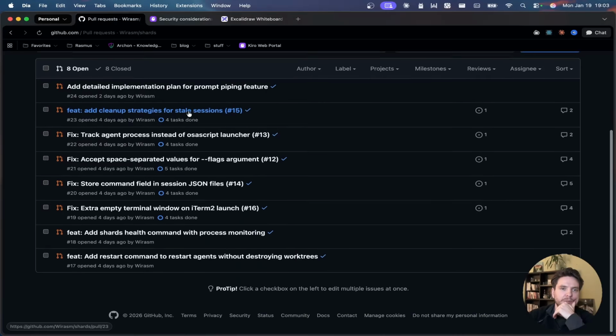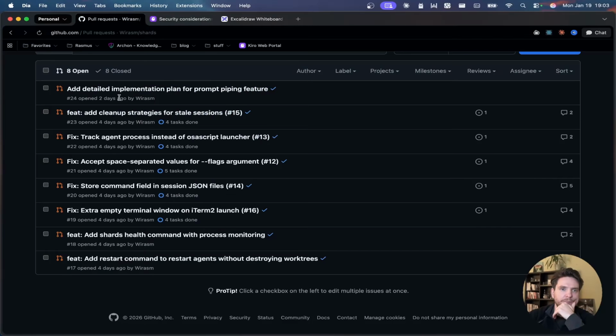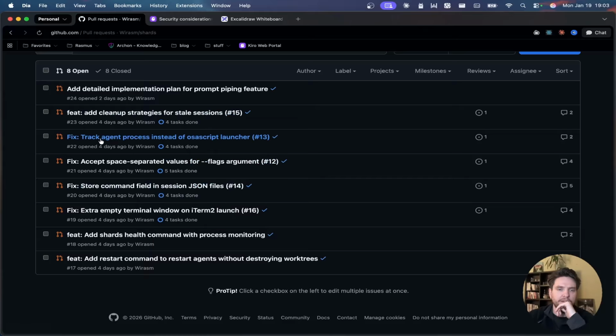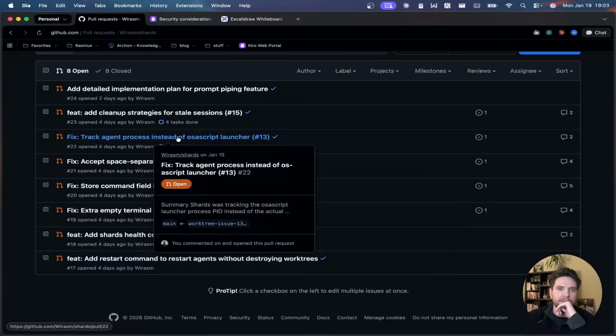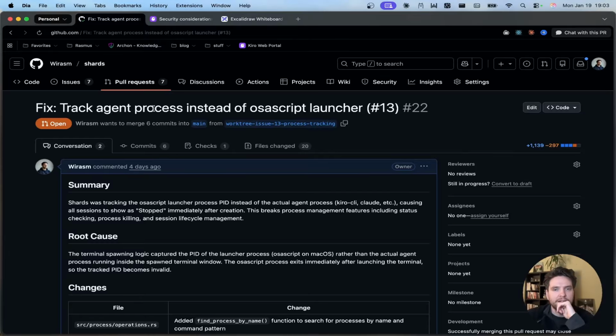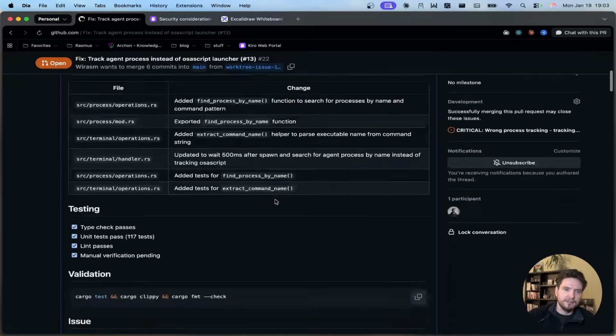But yeah, just to give some feedback about what we are doing here, we're basically adding a very simple feature for cleanup. This is like the most advanced thing we're doing here. Essentially, we're creating better tracking because we were also tracking a script instead of actually tracking the agent process launcher. So we needed to do a lot of changes on this one.